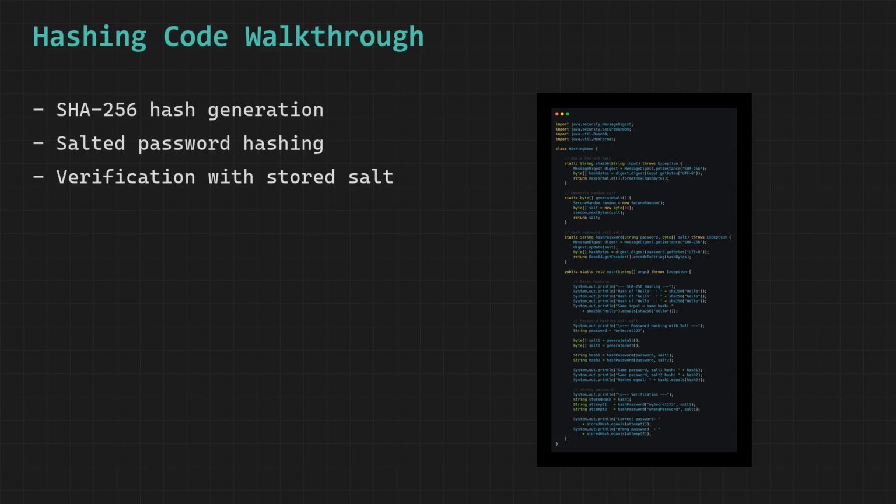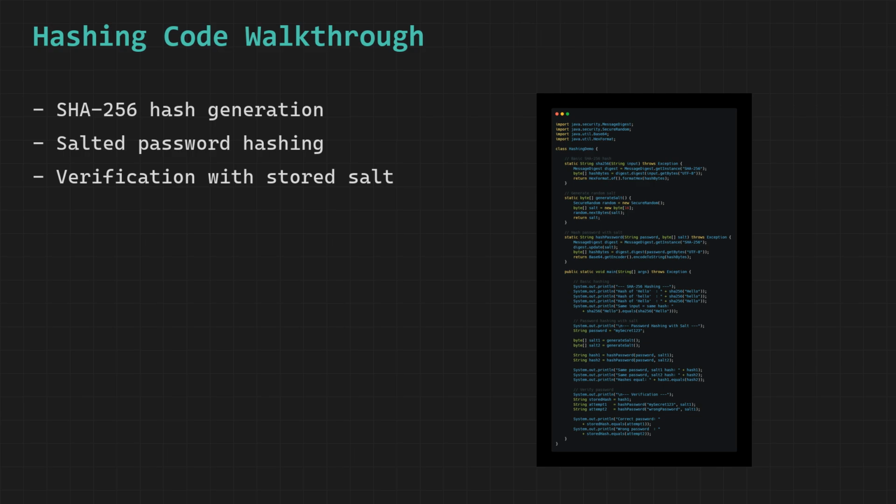We implement the verification process, which is the mechanism used to check whether a password entered during a login attempt is correct. This process works by taking the password that the user just entered during login and the salt value that was originally generated and stored in the database when the user first created their account, and feeding both of them through the exact same hash password function to produce a new hash value.